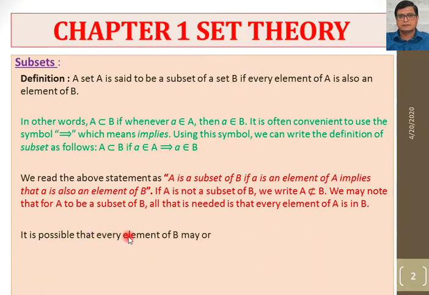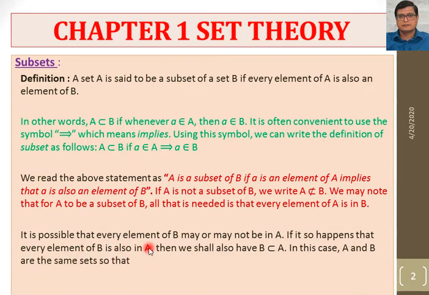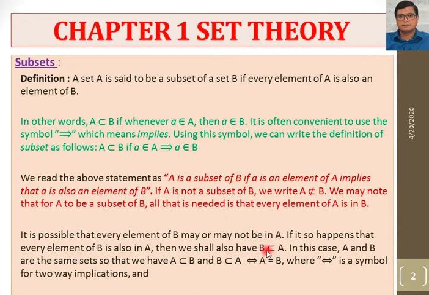It is possible that every element of B may or may not be in A. If it so happens that every element of B is also in A, then we shall also have B a subset of A, because we have taken two sets A and B. Till now we have taken elements of A and B, but if every element of B is also in A, then we say B is a subset of A. In this case, A and B are the same sets.